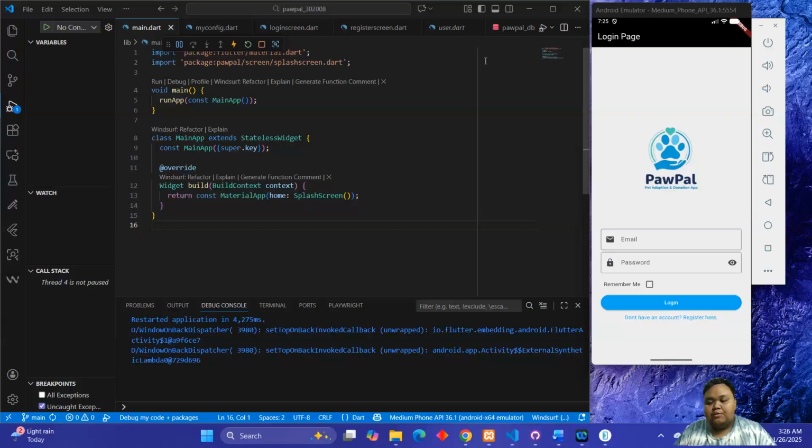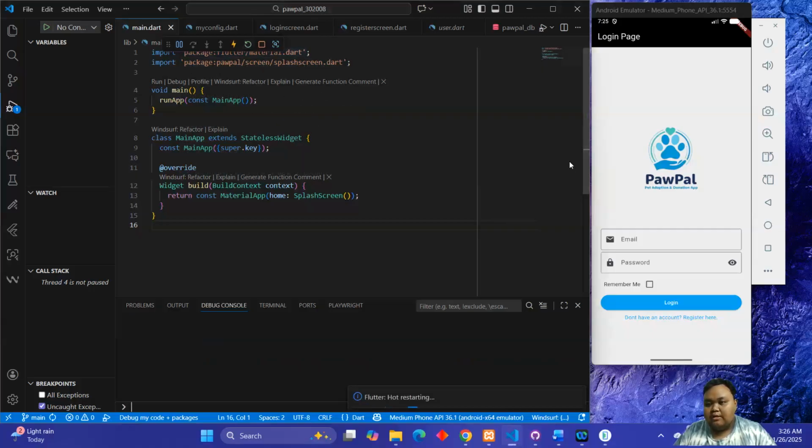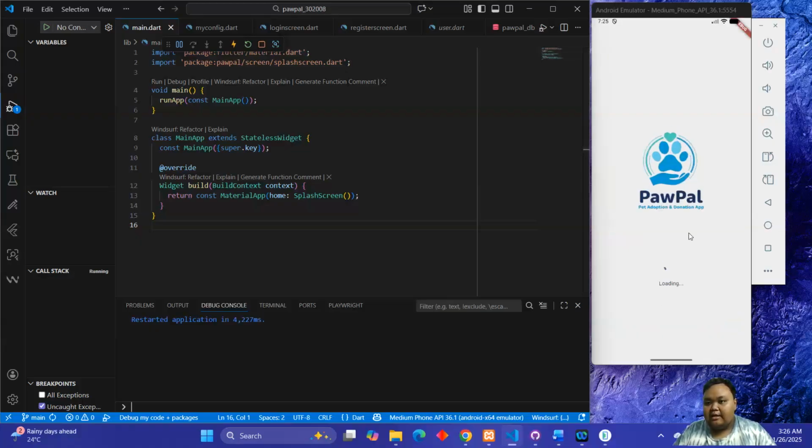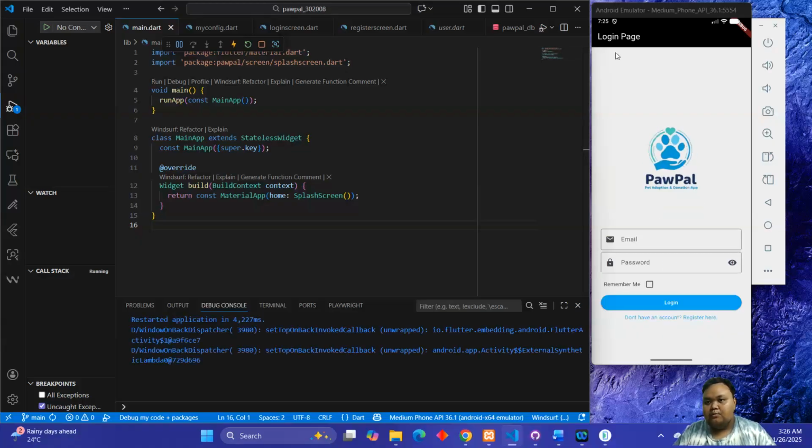Okay, now we want to demo the app. First we want to show the splash screen. I will reload, then we show the splash screen first. Here is the splash screen, and we will look 2 seconds and we will navigate to the login page.